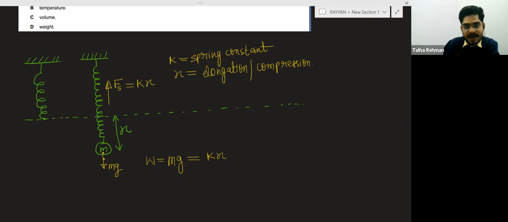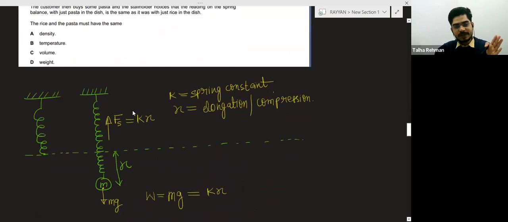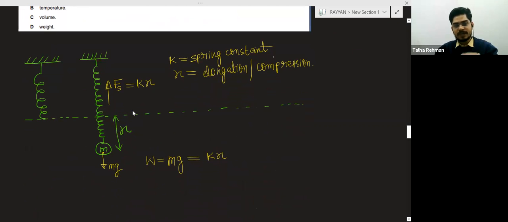Basically x will be the reading on the balance, but here it is in circular form, so the reading can be in circular form also. This is a basic thing I have just told you, how spring balances work. Basically, when you are measuring a weight, the weight of that body becomes equal to the restoring force of the spring.